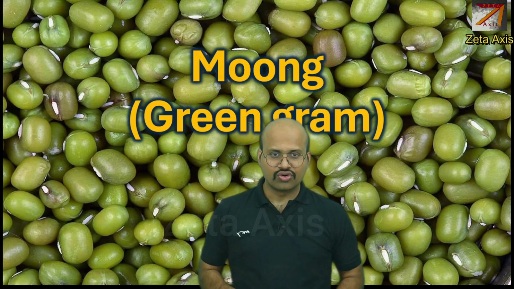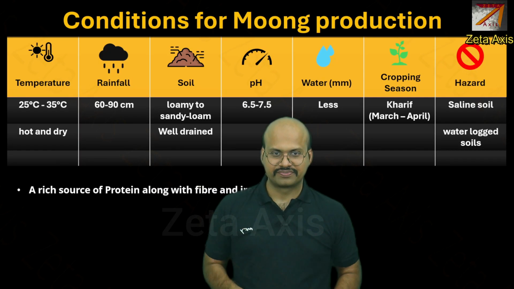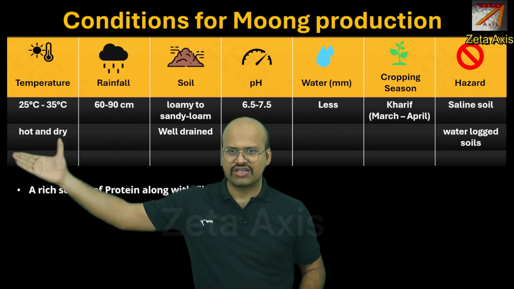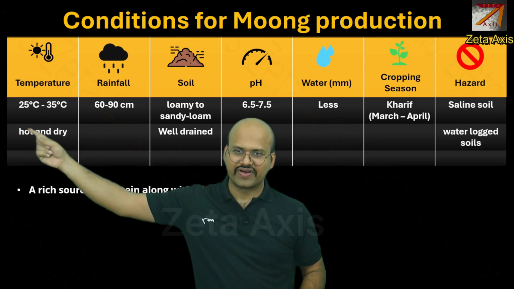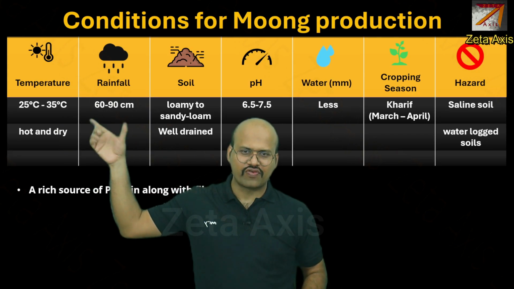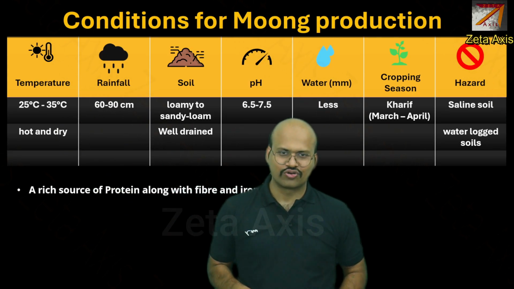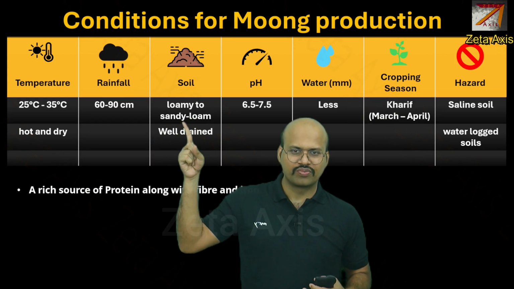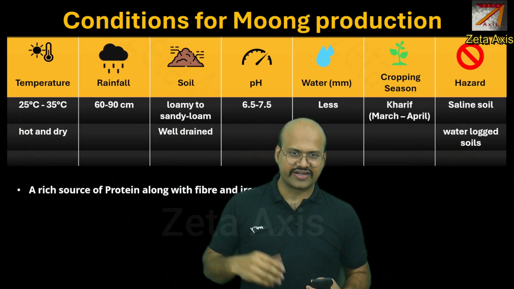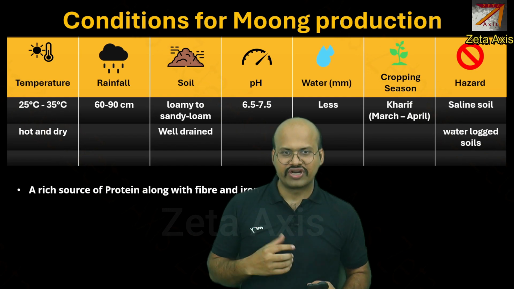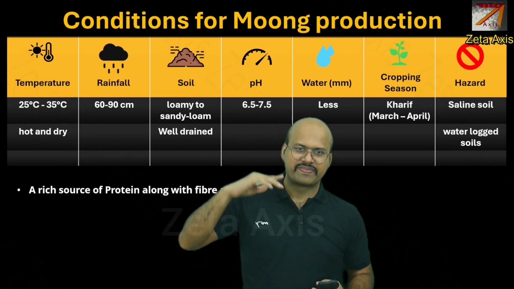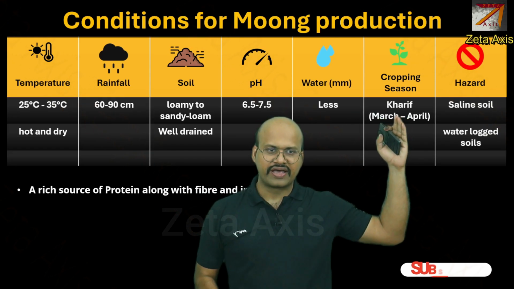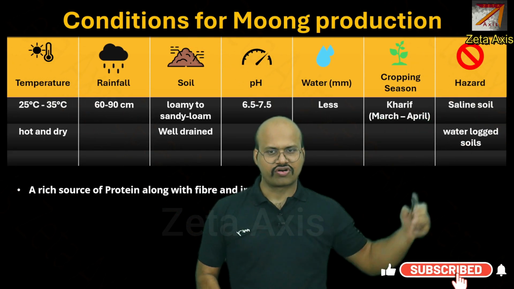Now let's see Moong, which is also called green gram. Now the conditions for Moong production are that it requires a slightly warmer atmosphere, from 25 to 35 degrees Celsius. It also requires a lesser amount of rainfall. It is also grown in rain-fed regions. It requires well-drained, loamy to sandy loam soil, because this kind of soil is well-drained. It does not have higher water holding capacity. The soil is balanced. It requires lesser water. It is a kharif crop and it does not like saline soil or waterlogged soil.